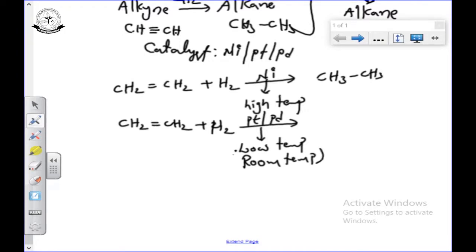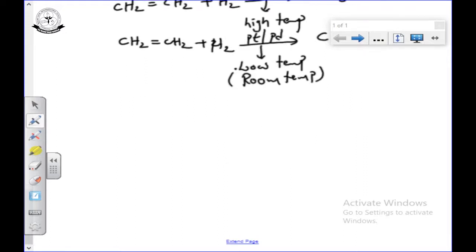If the catalyst given in our equation is platinum or palladium and they never mention the temperature, we have to understand that it is room temperature. If they give the nickel catalyst, they must mention high temperature, because nickel catalyst works effectively at high temperature. Now, if it is a simple alkene or simple alkyne, there is no problem. Suppose I am given CH3 CH double bond CH2, and I am doing the hydrogenation.